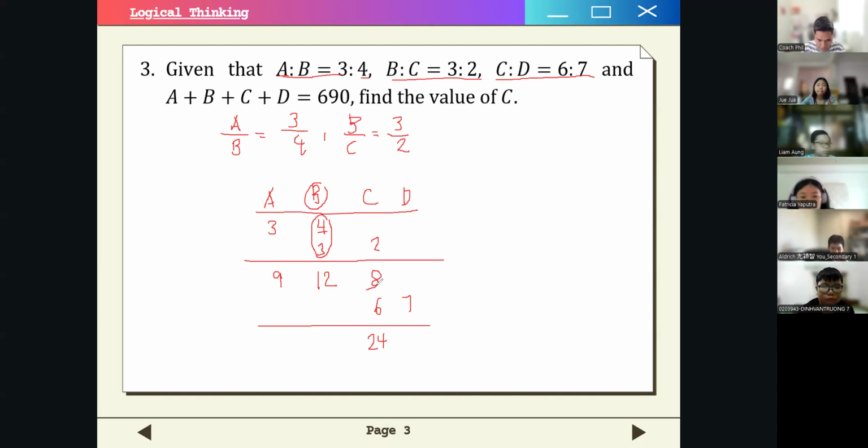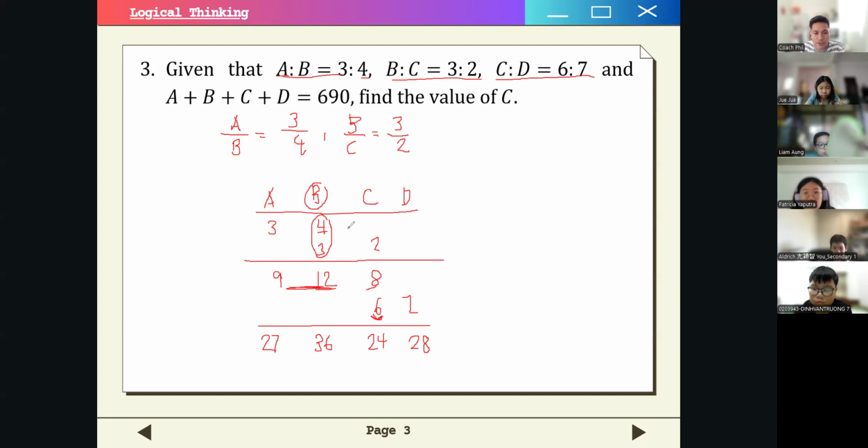24 divided by 8 is what? 3. And then we multiply that by the other terms in this relationship. So we have 24 divided by 8 is 3, times 12 is 36. And then 24 divided by 8 is equal to 3, times 9 is 27. Now for D, we use this 6, right? 24 divided by 6 is 4, times 7 is 28.